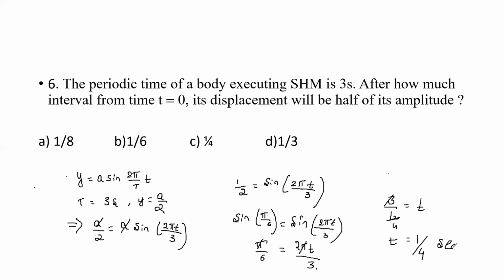The time interval is measured from t is equal to 0 here, right? We need to take the standard equation of SHM, then substitute the value of time period, which is given in the question. The amplitude value is also given. Substitute both values in the given equation, then simplify. So 1 by 2 is nothing but sine 30 degrees, and sine 30 degrees can be written as pi by 6. After simplification, we get t is equal to 1 divided by 4. Right? That is option C, the right option here.